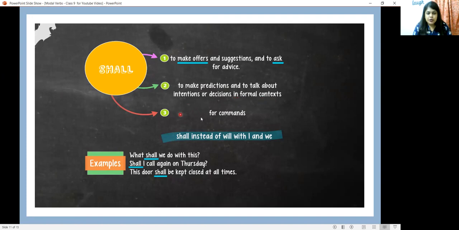It can also be used for comments. Shall can be used instead of will with I and we. For example, what shall we do with this? Shall I come? Shall I call again on Thursday? This door shall be kept closed at all times.